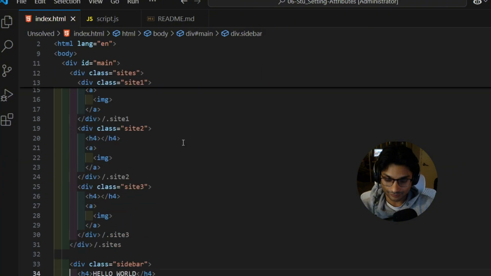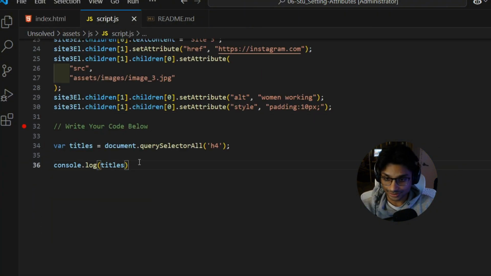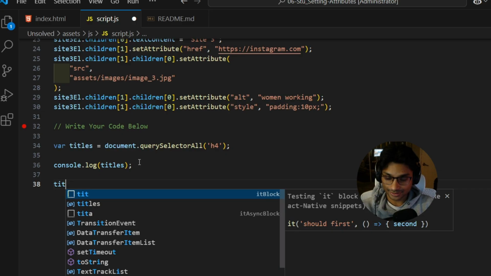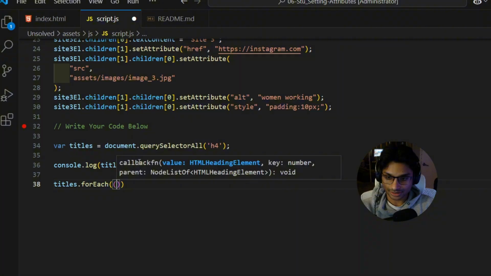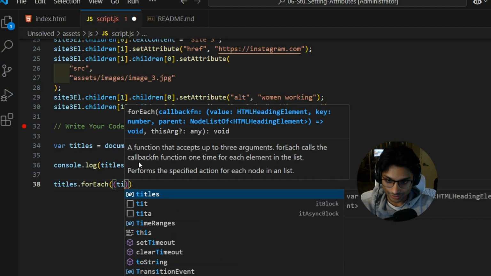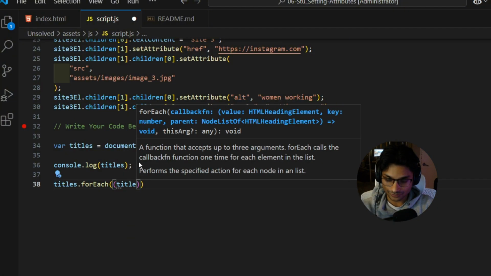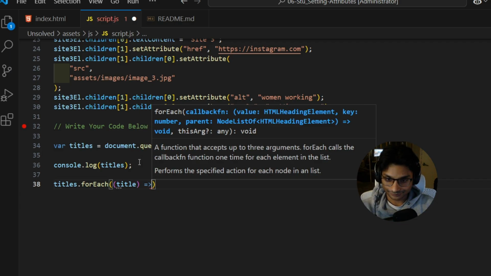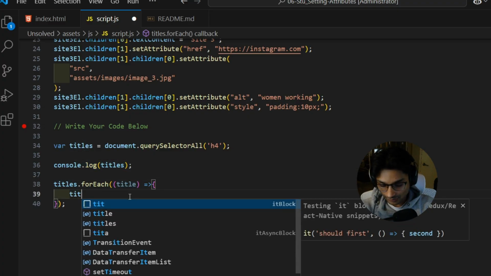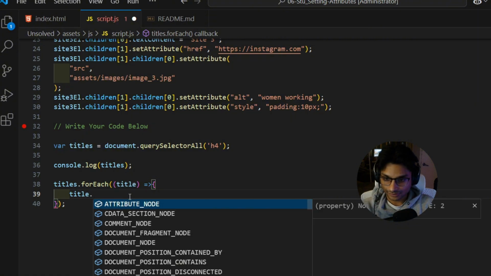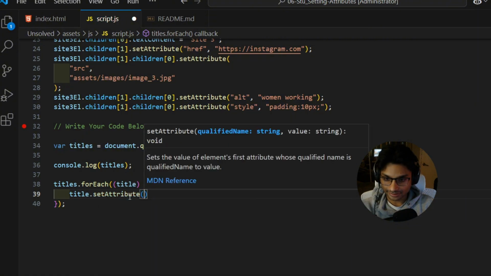Okay, now we can make changes to these by simply iterating through it by using titles.forEach, which will take one parameter, which is a title, right? So it's pretty much saying titles for each title inside of titles, because we know titles holds 4 of them. So each title, for each title, go in and set attribute,